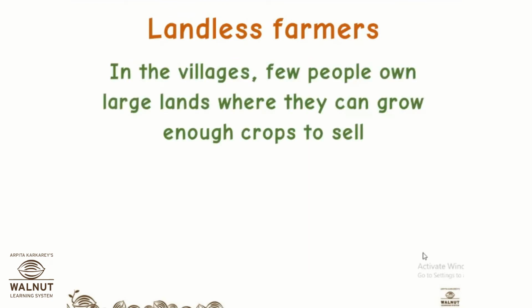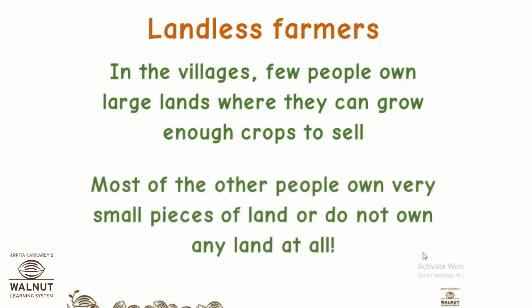In the villages, few people own large lands where they can grow enough crops to sell. So some of them have huge lands. They can grow a lot of crops on it. They have extra crops to sell also, after keeping for their personal use. But most of the other people in the villages don't have such huge land. They have small pieces of land, or sometimes they do not own any land at all.